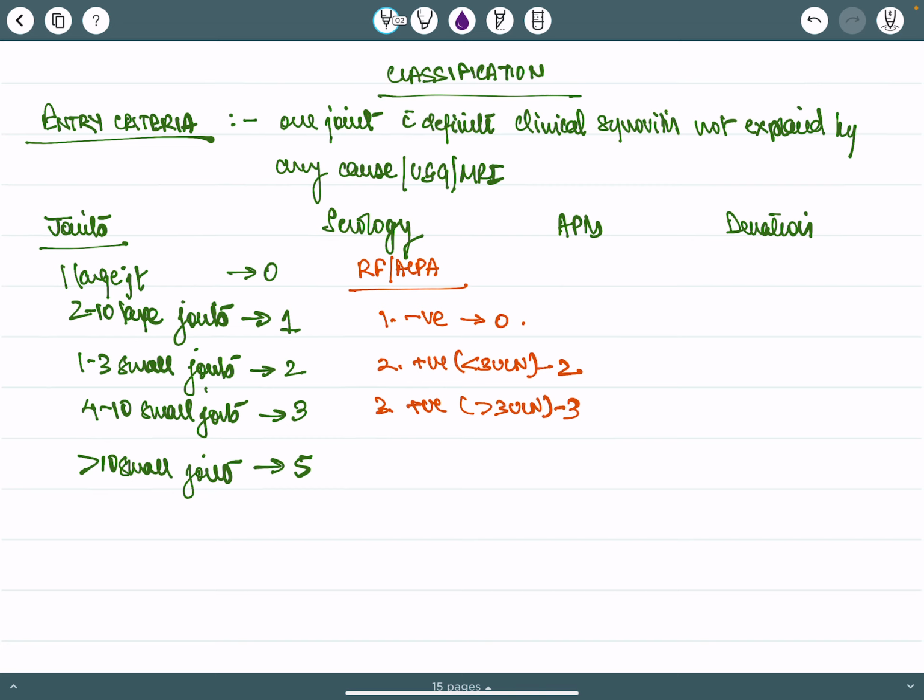Now we come to acute phase reactants. If CRP or ESR is normal, the score is 0. If they are raised, then the score is 1. Duration is less than 6 weeks or more than 6 weeks: 0, 1. Alright.